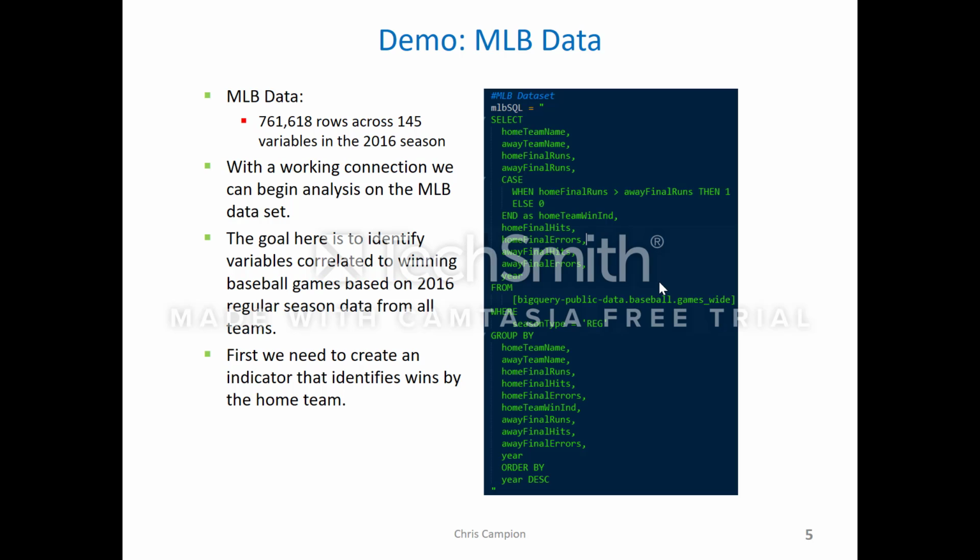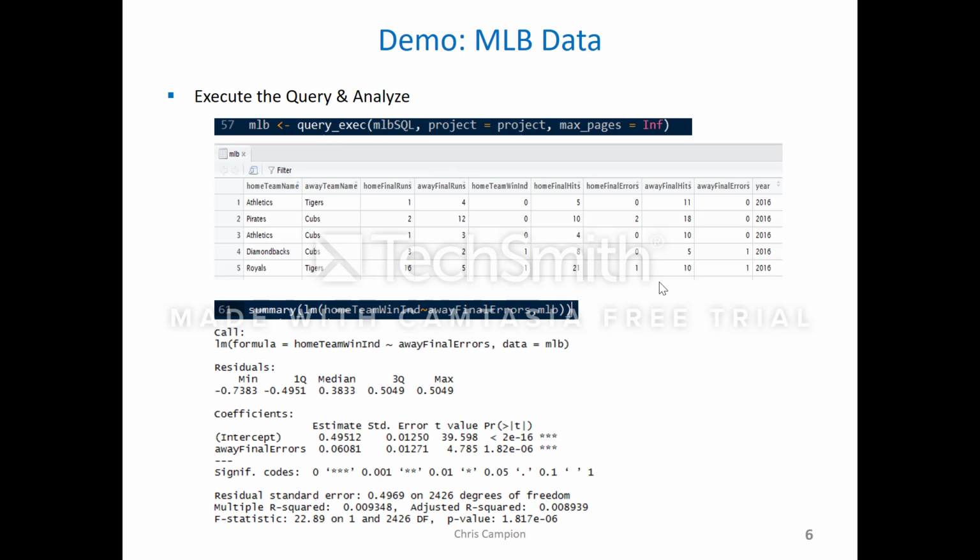So MLB data is my first data set, which has over 700,000 rows. And I wanted to essentially just find out if I can find any relationships between any variables and winning a baseball game. So I pull my data into a data frame. It happens very quickly, almost instantaneously. And then I can start running some summary stats on it.